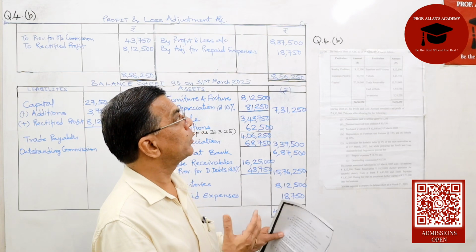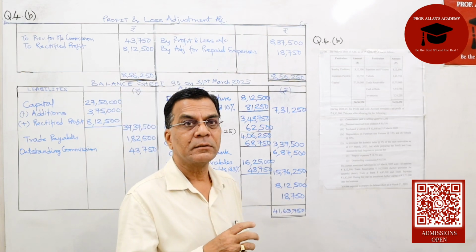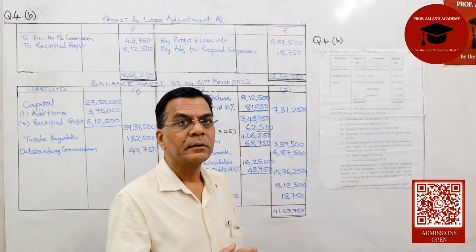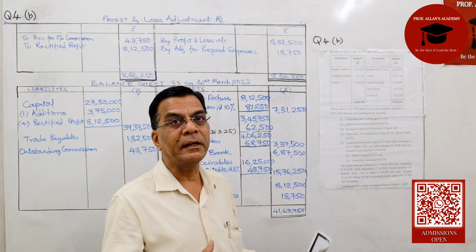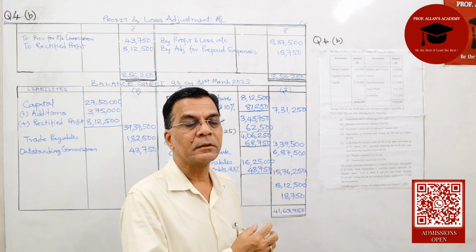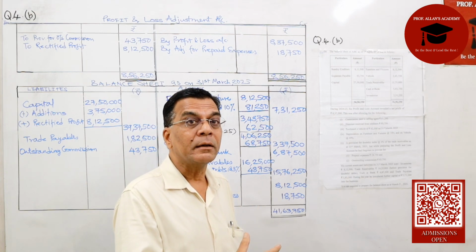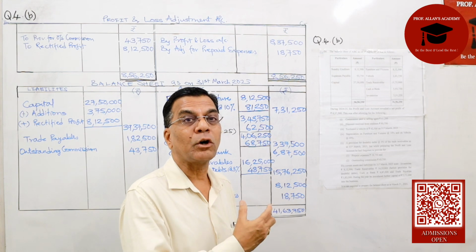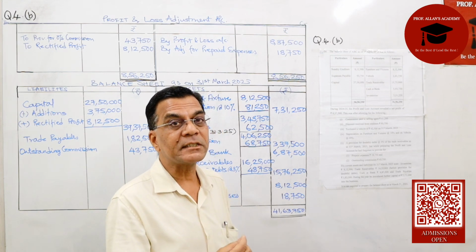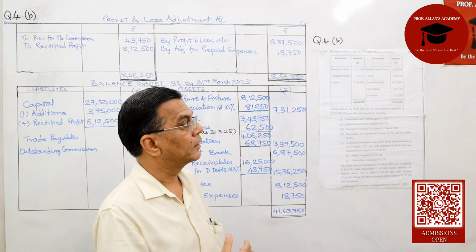We now move on to question number 4b. This particular question is related to final accounts, but this problem in particular is more focused on making us understand the concept of fixed assets, current assets and current liabilities.